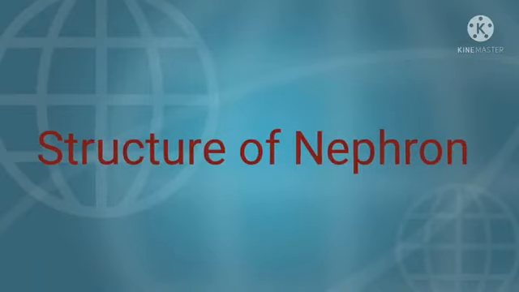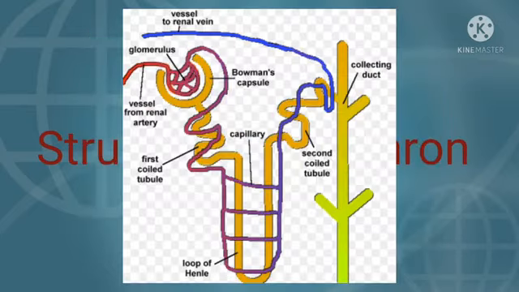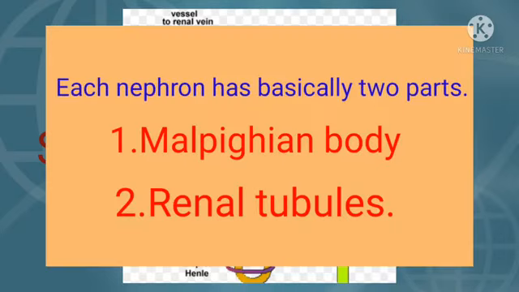Okay. Our next topic is structure of nephron. The structural units of kidneys are long tubules called nephrons. These are responsible for urine formation. In human kidneys, there are more than 1 million microscopic and thin tubular functional units. Each nephron has basically two parts. One is the Malpighian body and the second one is the renal tubule.